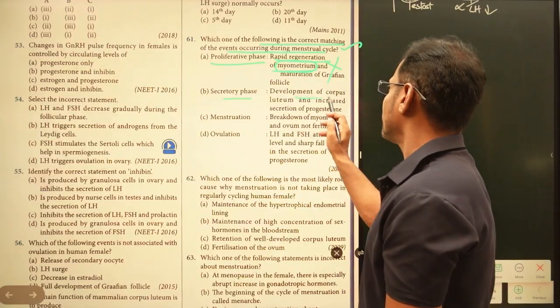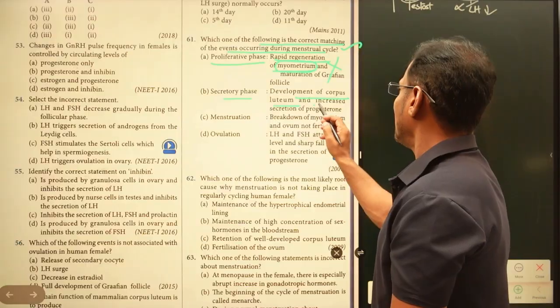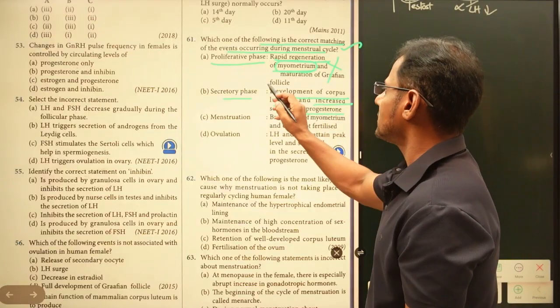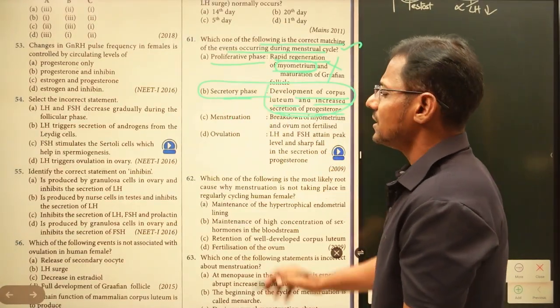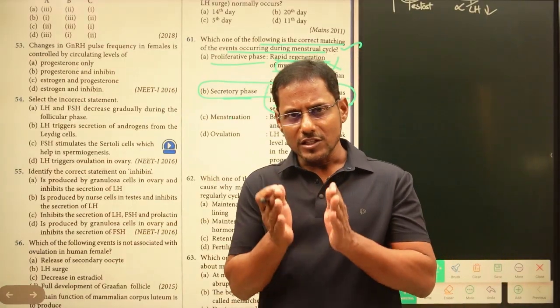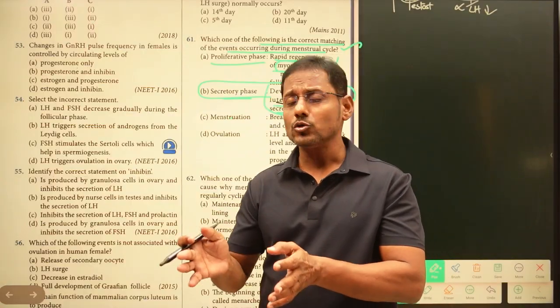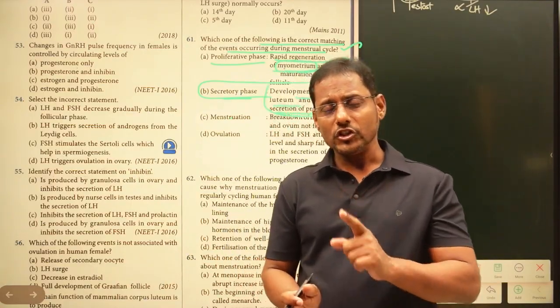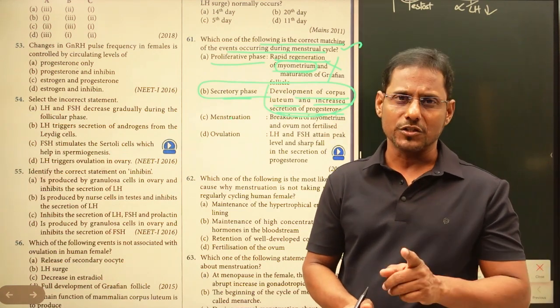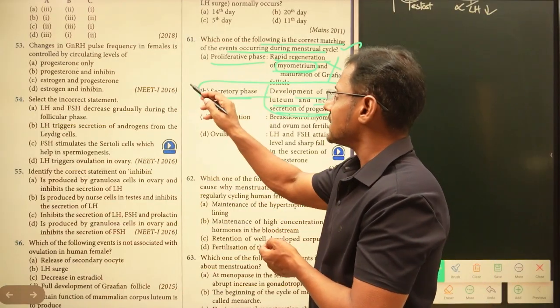Secretory phase, development of the corpus luteum. Development of the corpus luteum is a right statement, and so is increased secretion of progesterone. This is the right statement regarding the secretory phase, also known as the luteal phase. In the luteal phase, after ovulation, the Graafian follicle turns into the corpus luteum, which secretes a larger amount of progesterone in order to develop the endometrial layer inside the uterus. Now, this is the right statement.